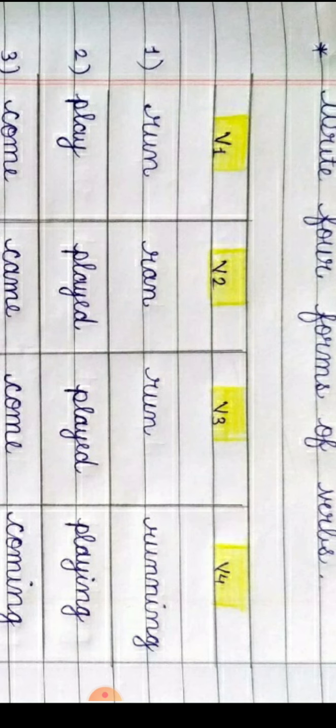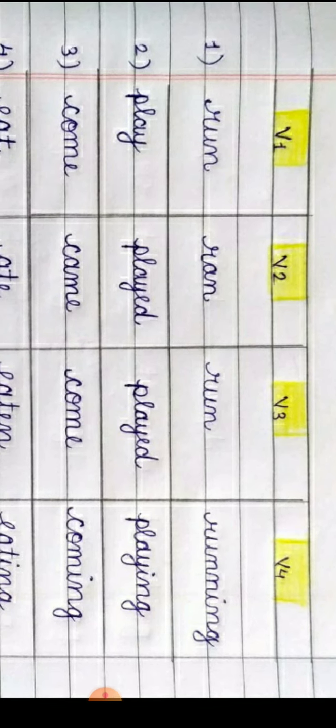I am reading like this just for your understanding, but you have to read it like this: run, ran, run, running. Repeat after me. Run, ran, run, running. See this verb, V1 and V3 are the same. Now let's see the next verb, play.